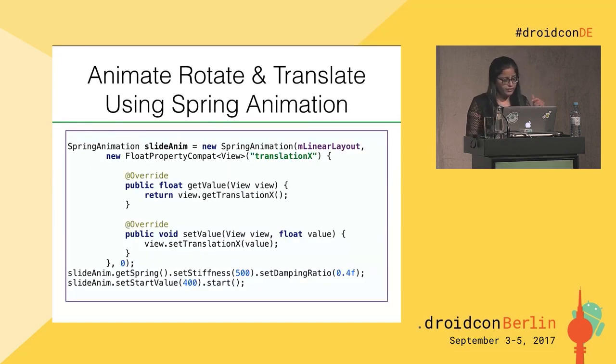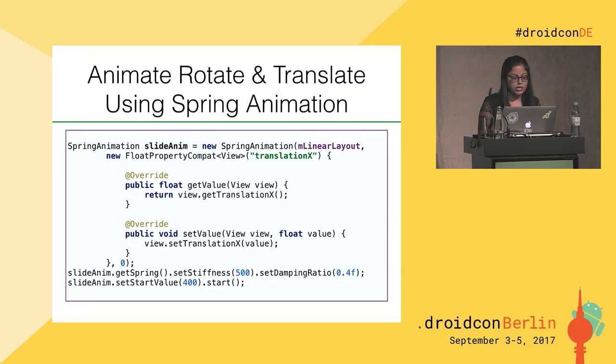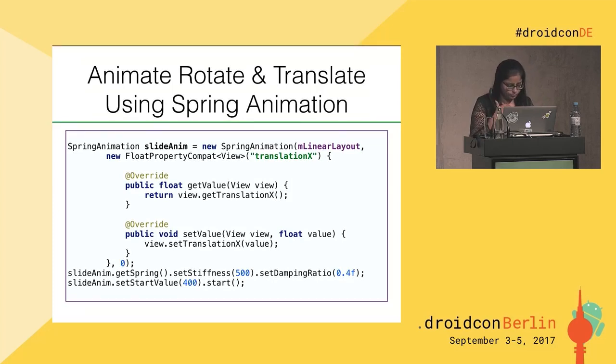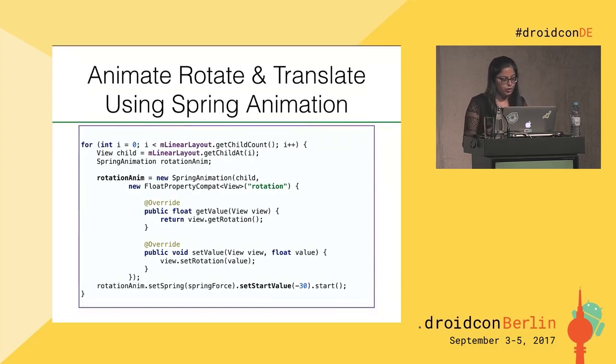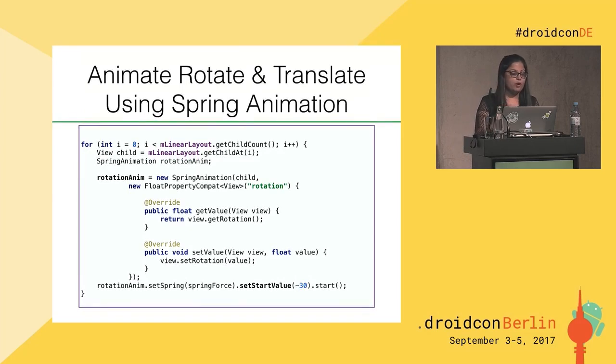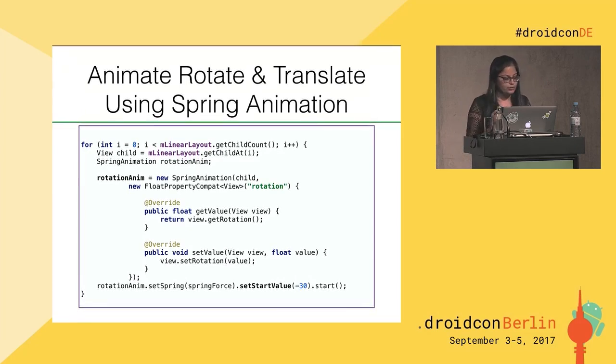When that is done, we create this list animation, and here we want to slide the list in. So we are creating a translation X property, and then we are setting the stiffness and damping ratio to 500 and 0.4F, and then we are setting the start value to -30, so that each child rotates from a -30 degree angle, then oscillates around 0 degrees and gradually comes to a stop.